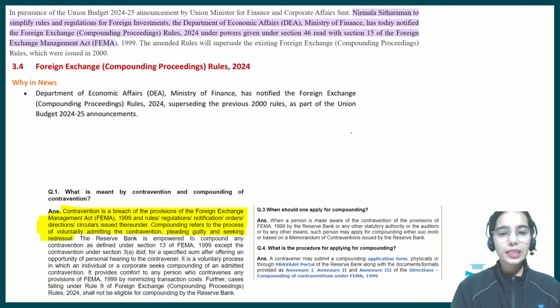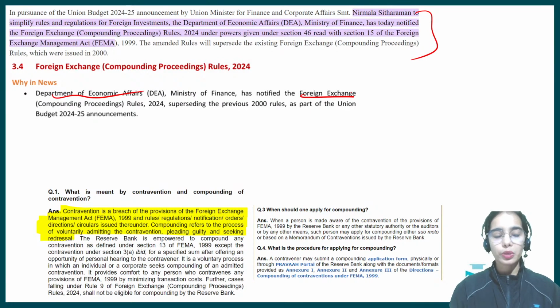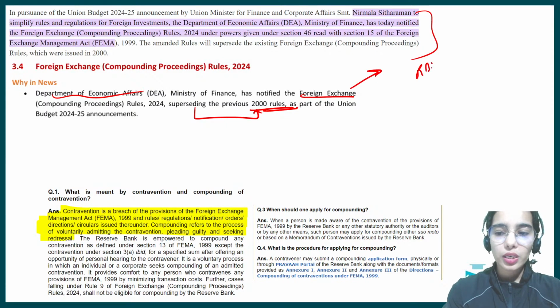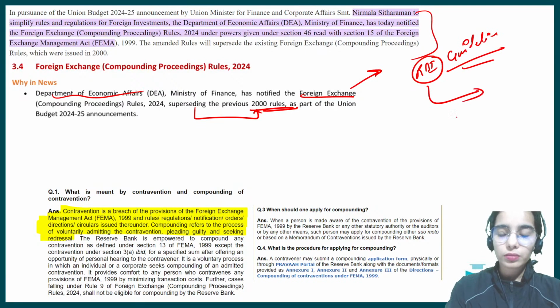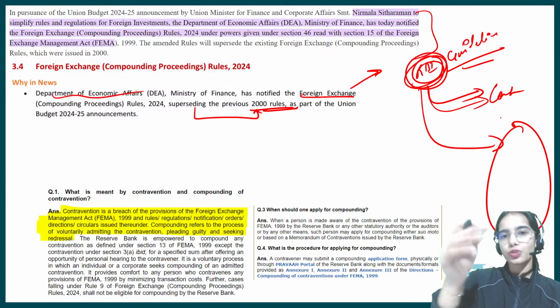So try to understand these regulations. The Department of Economic Affairs, Ministry of Finance has notified the Foreign Exchange Compounding Proceeding Rules 2024 that has superseded the previous 2000 rules. Okay. RBI has also released guidelines on how it is going to undertake compounding, which we have understood in the starting only.